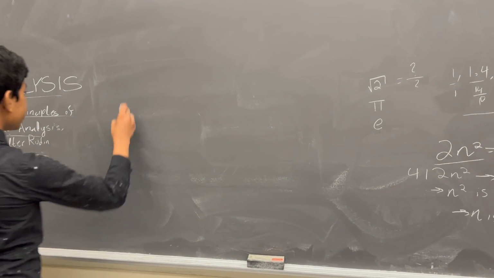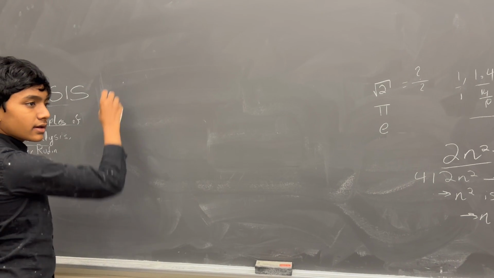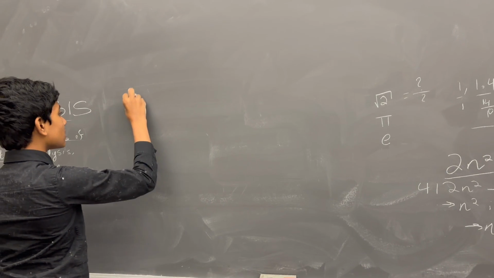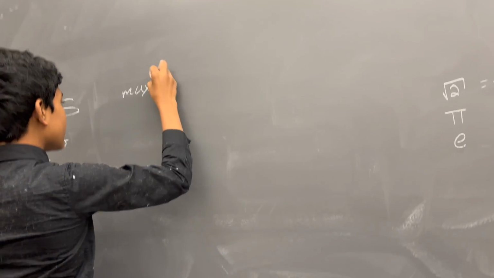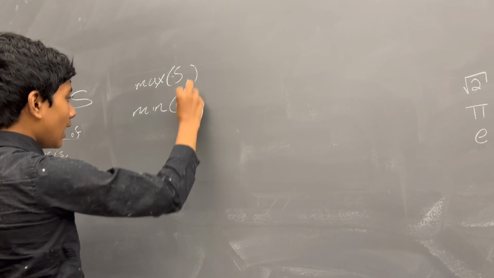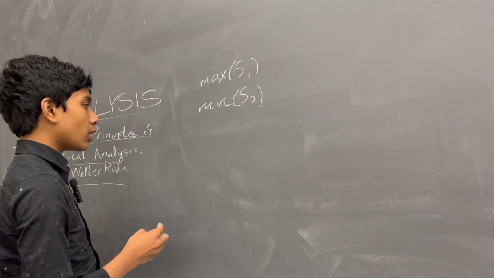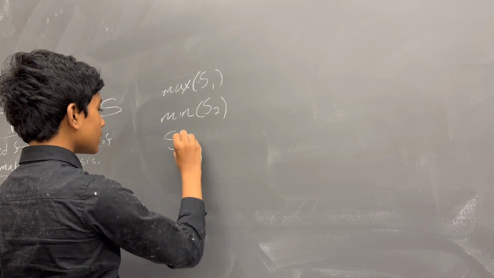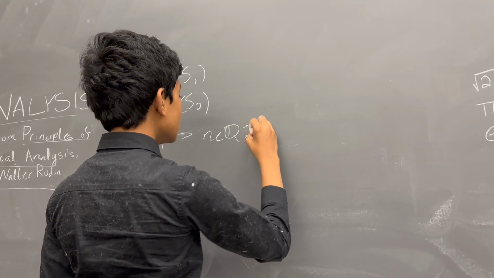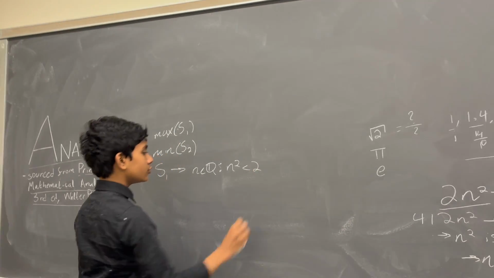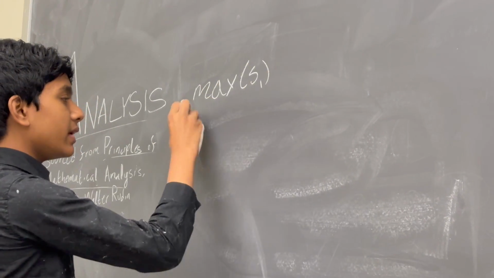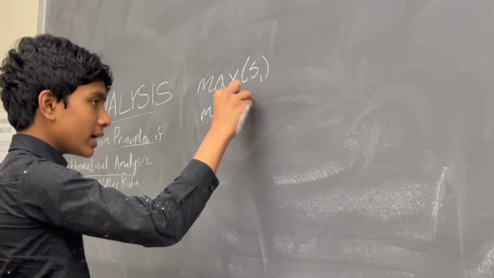Okay. So let's try to show that the max of S1 and the min of S2 don't actually exist. How? Well, let's do it for S1 first. We know S1 is the set of all rational numbers such that their square is less than 2. What can we do to show that the max of one set and the min of the other don't exist?